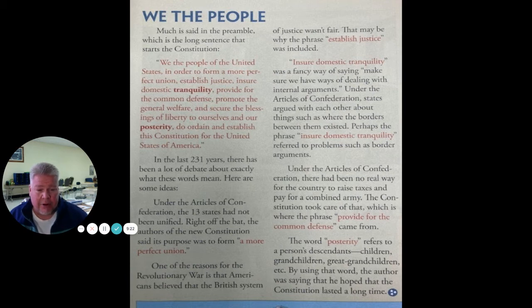Then the word posterity refers to a person's descendants, like children, grandchildren, great-grandchildren, etc. By using that word, the author was saying that he hoped the Constitution would last a long time. So this is We the People. You know all about these phrases. We've sung it a bunch.